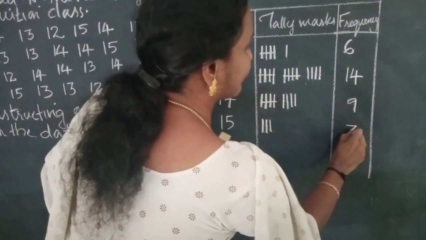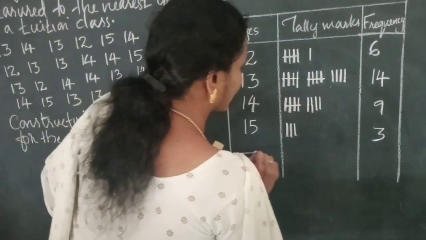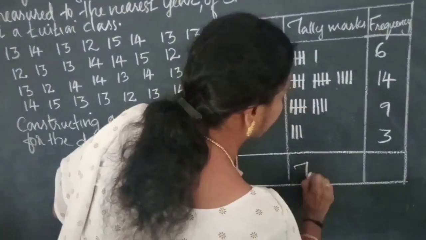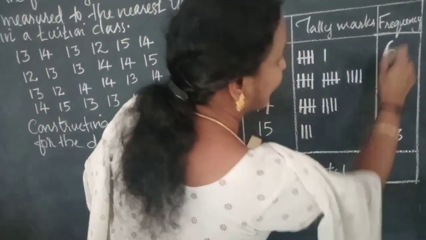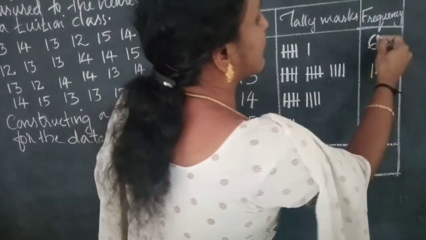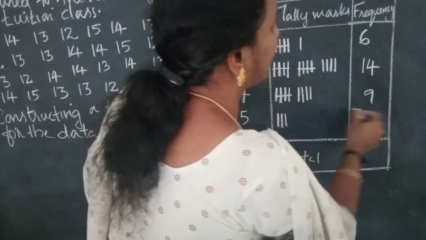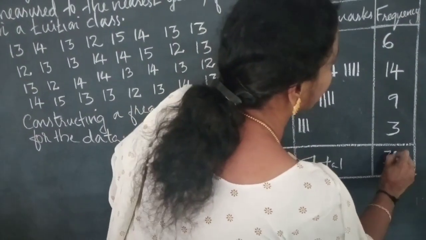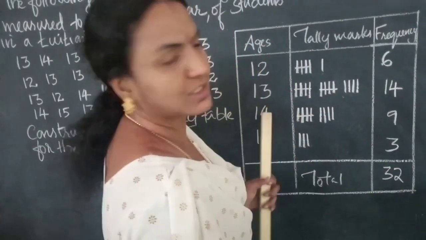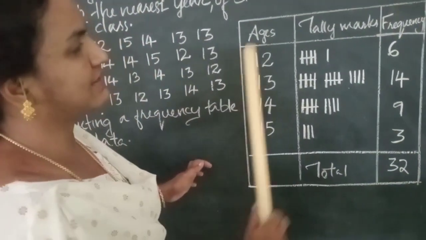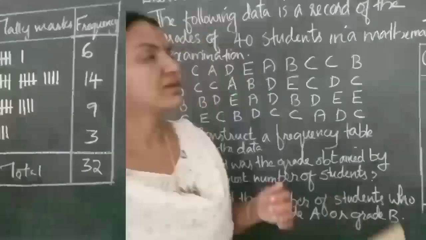This is 3. Adding all the frequencies, 6 plus 14, 20, 20 plus 9, 29, 29 plus 3, 32. So this is the frequency table.